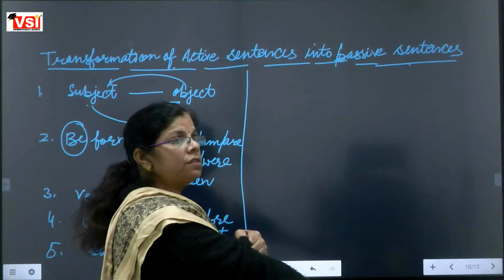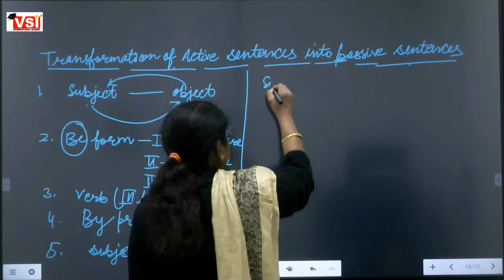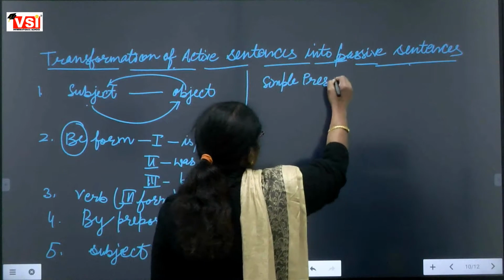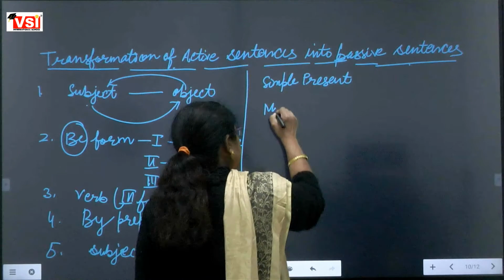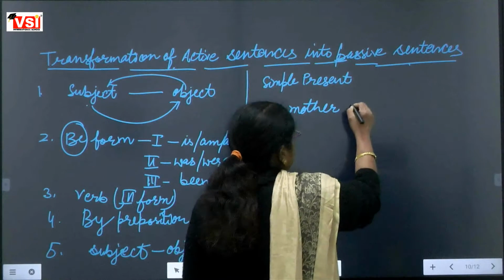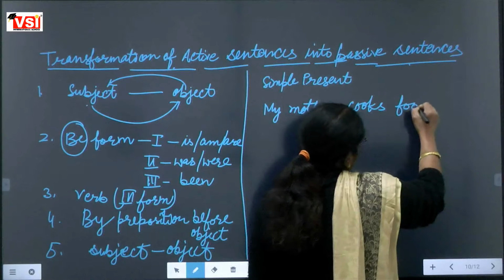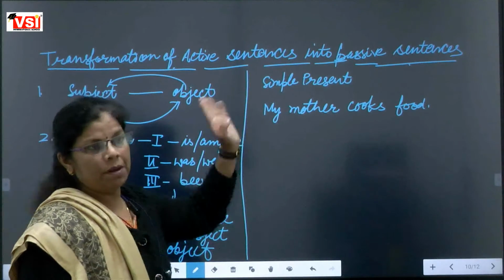Fine. So, first of all, we are changing simple present tense. See, simple present. This is as like, my mother cooks food. This is the example of simple present.